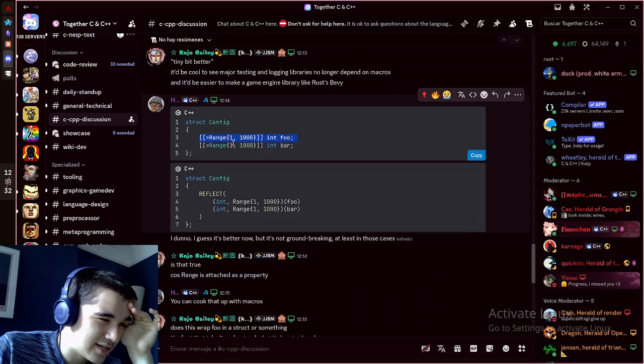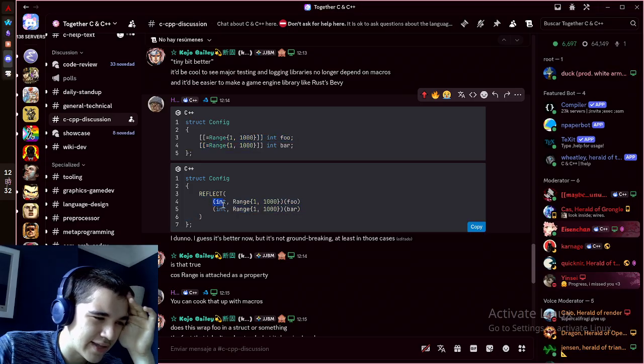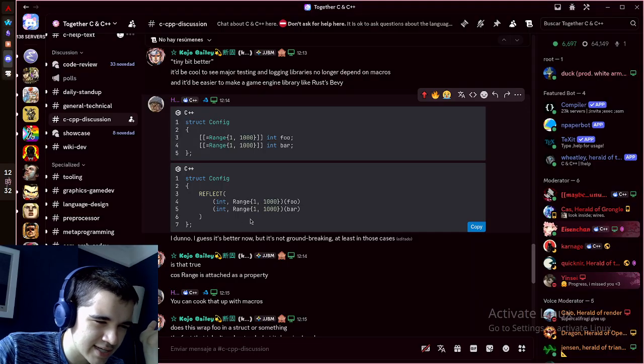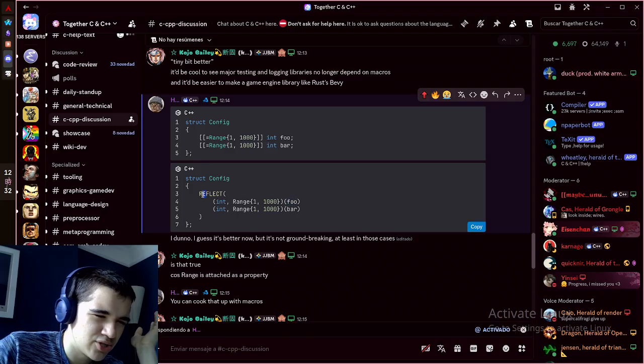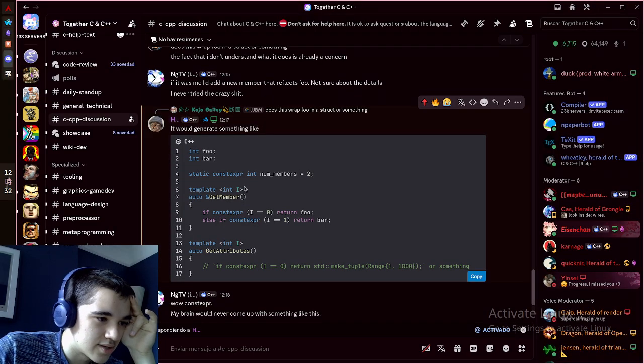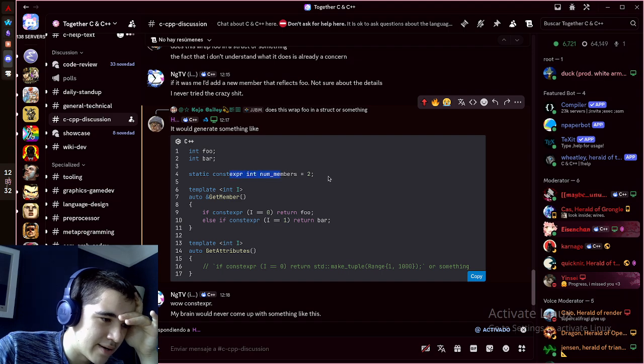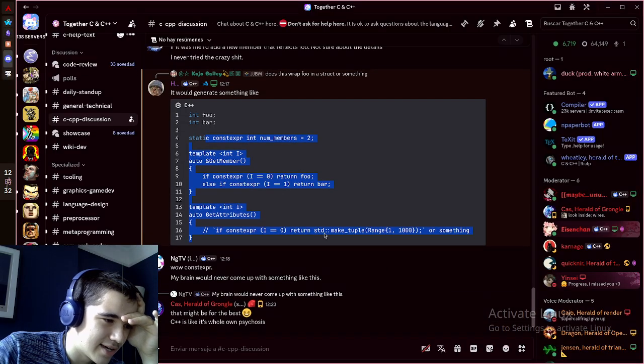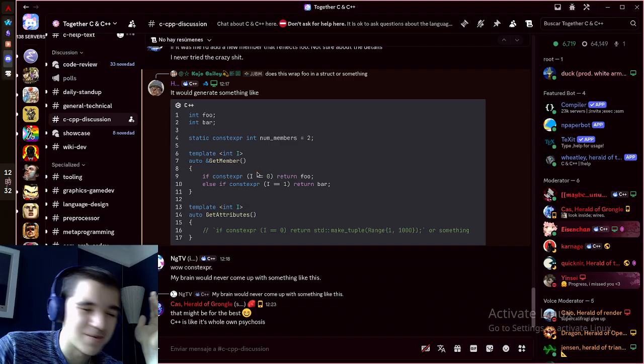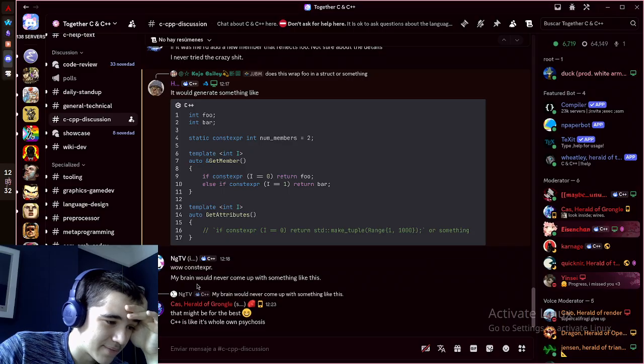And even just with encoding intention, this is an attribute of range on int_foo, right? But here we just have a vague reflect that takes a type argument, I guess, which is a type of foo. But would you know that unless you knew what reflect actually was doing? And then we have a range passed in here. It's just a lot more ambiguous what this actually means, right? So that's what I was arguing. And then here is what it might generate, right? Int foo, int bar, and then it puts in a bunch of other things here. But it's not obvious, you know what I mean? But anyway, it's interesting.